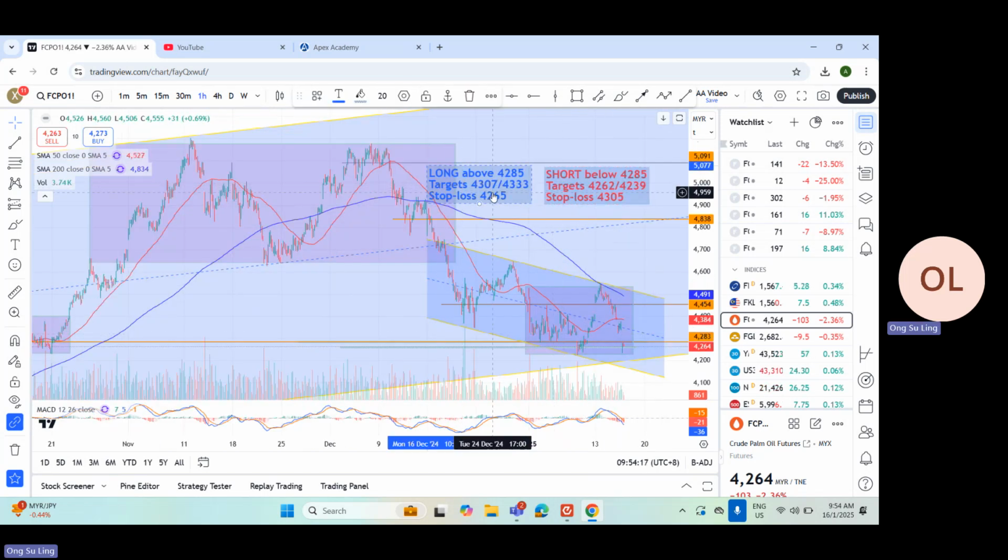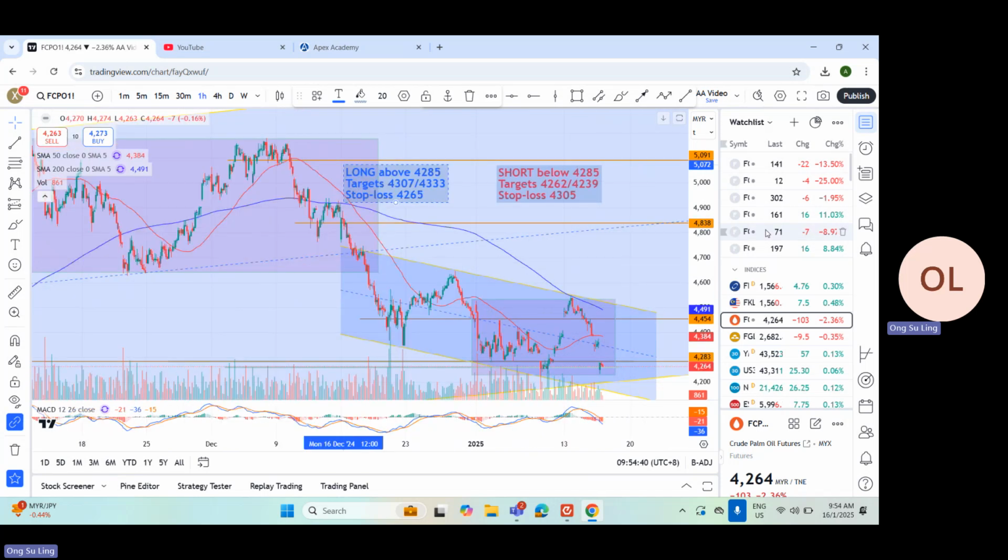So our recommendations for the morning session: short positions may be opened below 4285 with targets set at 4262 and 4239, and the stop loss set at 4305. Alternatively, long positions may be opened above 4285 with targets set at 4307 to 4333 and a stop loss set at 4265.